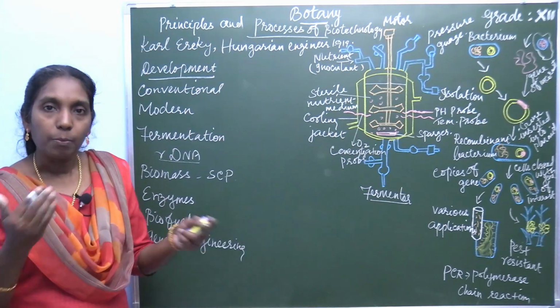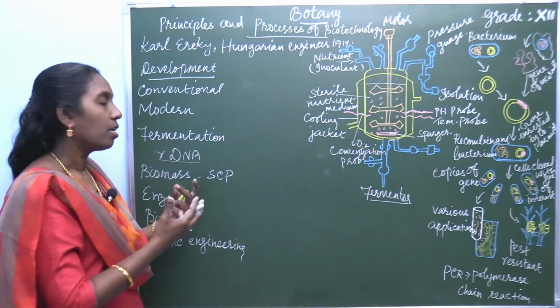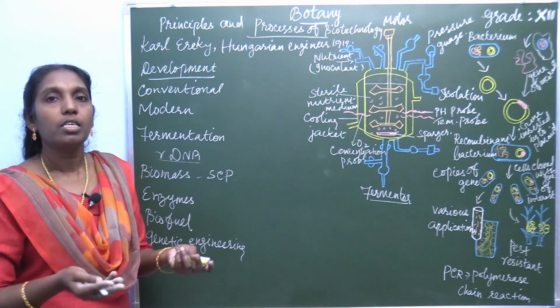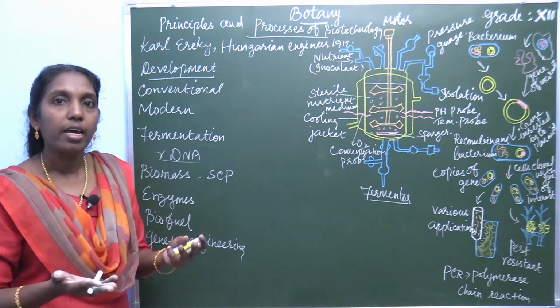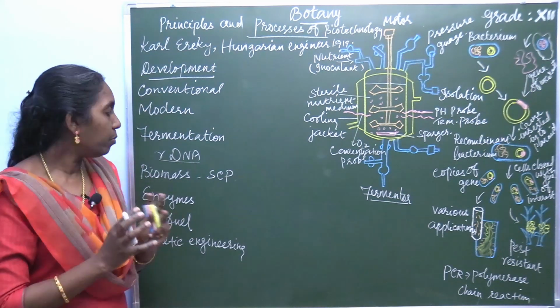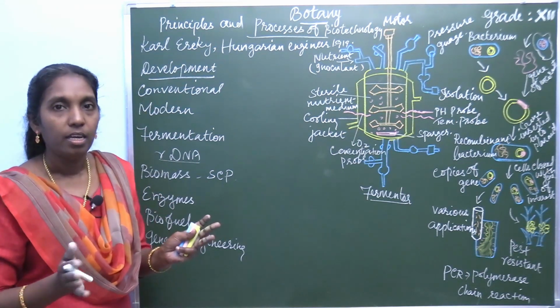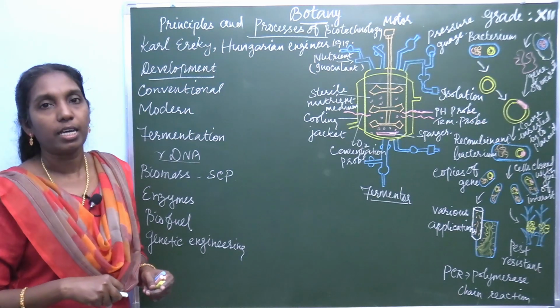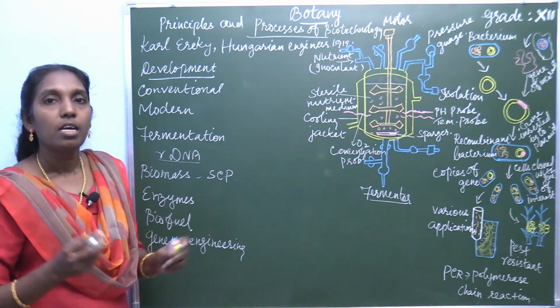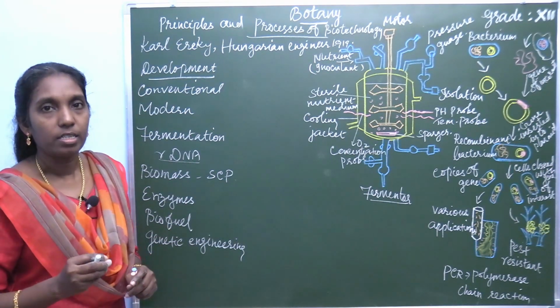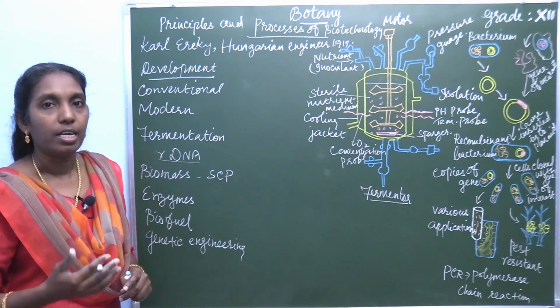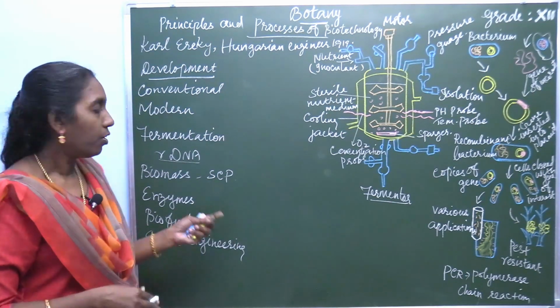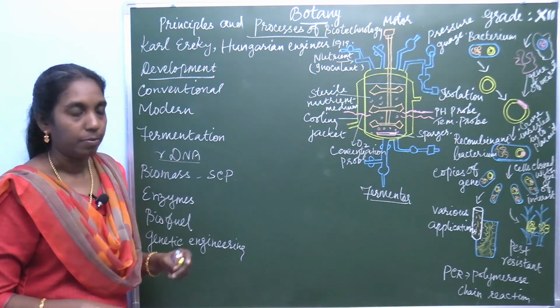To derive this complete protein from its body, the microbes are allowed to grow, and the complete body is allowed to dry, and the complete protein is isolated and taken out from the body of these unicellular organisms or microbes. Algae, fungi, and bacteria can be used for this biomass production.